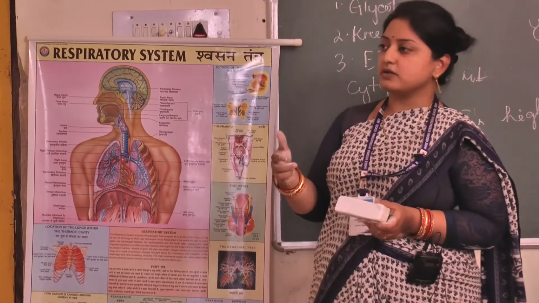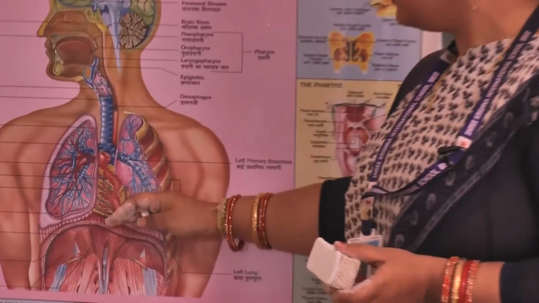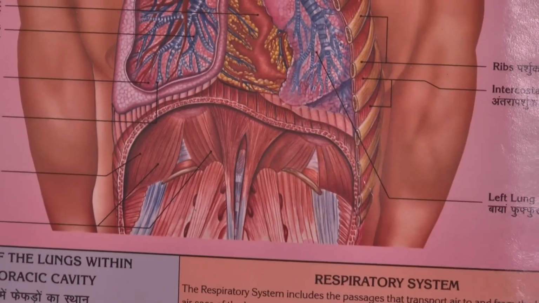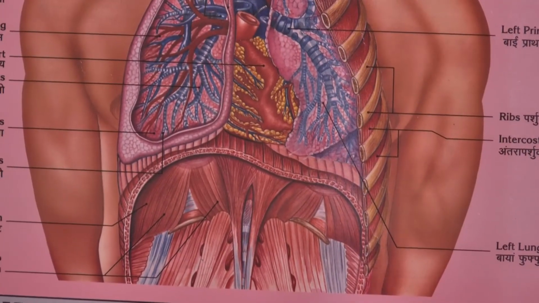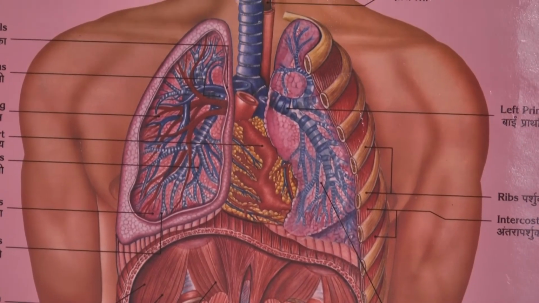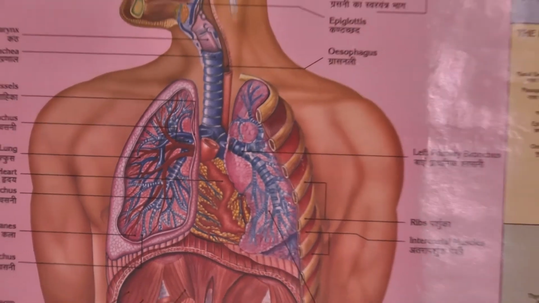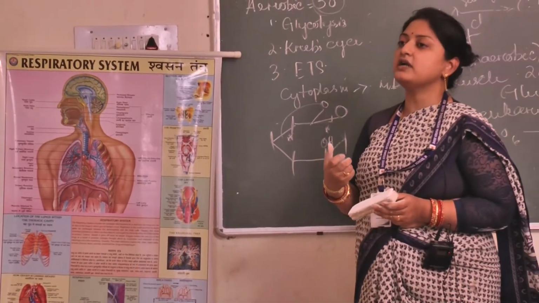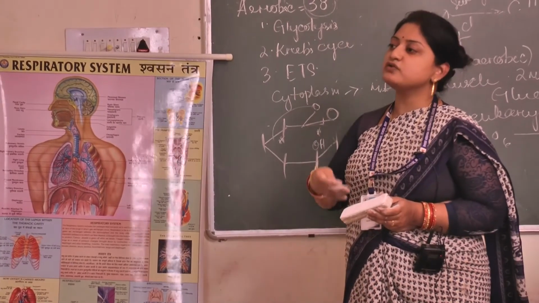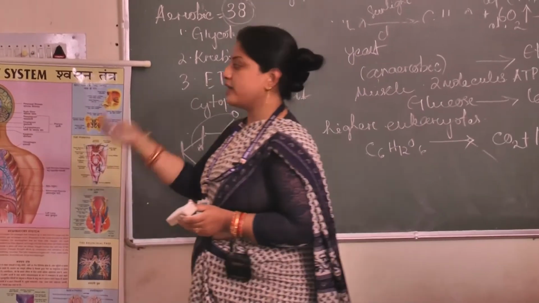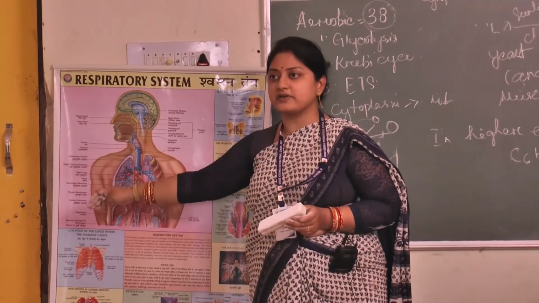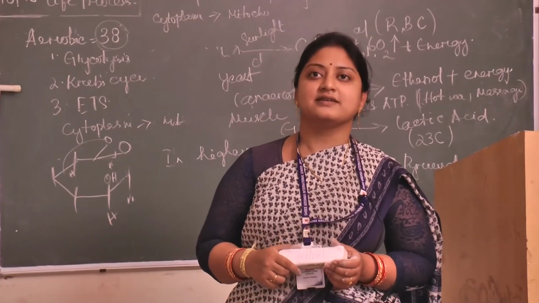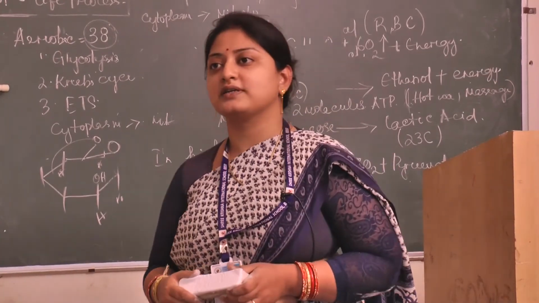Whenever the pressure becomes lessened after inhalation, the diaphragm gets flattened. Inhalation is the process of intake of air. After having oxygenated air from the lungs, the diaphragm squeezes and air comes outside through the nasal cavity. So this is all about the inhalation and exhalation process. Okay, so this is for today.